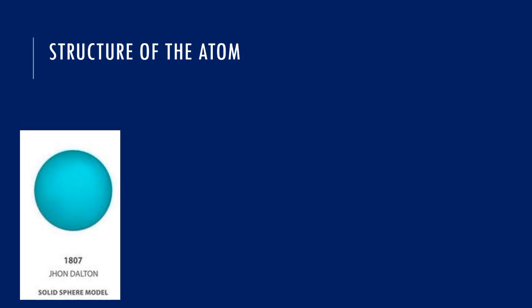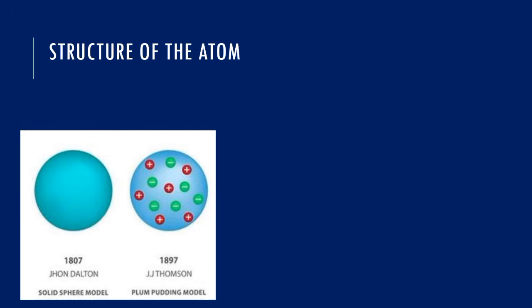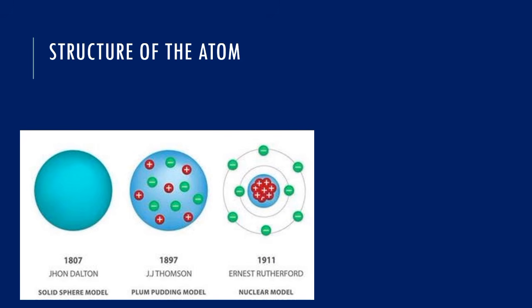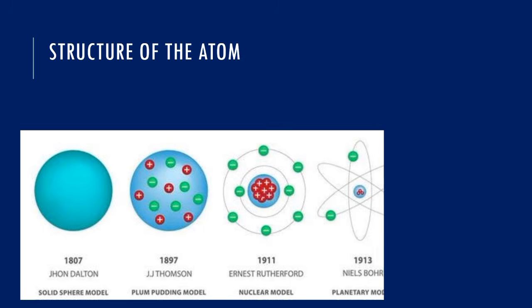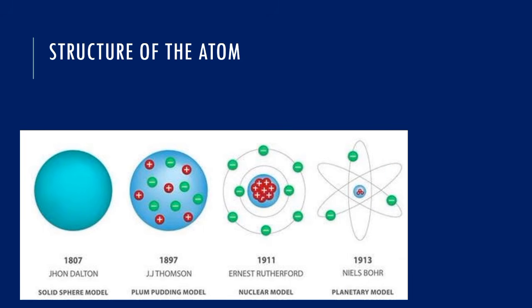The discovery of the electron by J.J. Thomson led to what we call the plum pudding model of an atom. The discovery of the proton, or let's say the nuclear charge or the nucleus of an atom, led to what we call the nuclear atom by Rutherford. Whereas Bohr, explaining Rutherford's work better using the planet, led to what we call the planetary model of an atom.